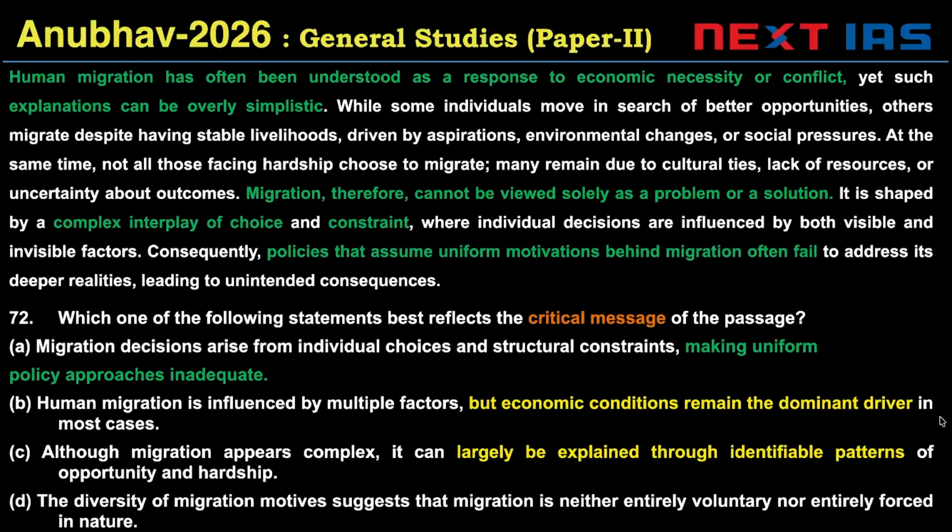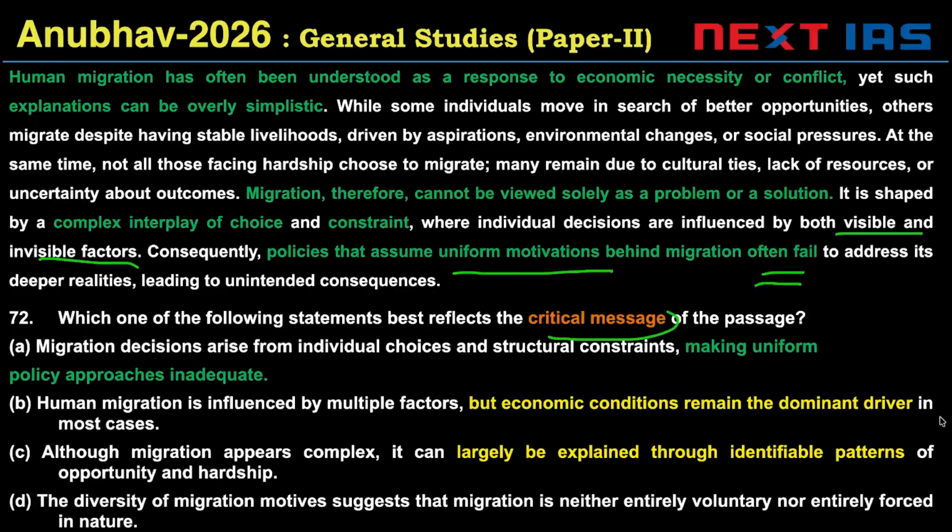Question 72. We are talking about how migration has often been understood as an economic necessity or conflict related thing. But according to the author, this understanding is overly simplistic. Migration cannot be viewed solely as a problem or a solution because it's a complex interplay of choice and constraint. Individual decisions are impacted by both visible and invisible factors. Policies that assume uniform motivations, that everyone migrates for the same thing, maybe climate change, maybe work, those policies which assume uniform motivations fail.